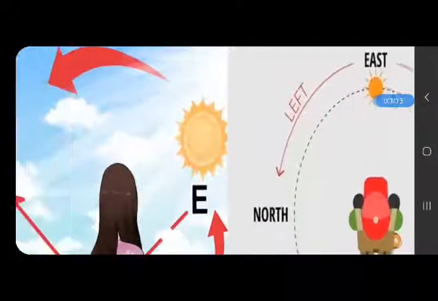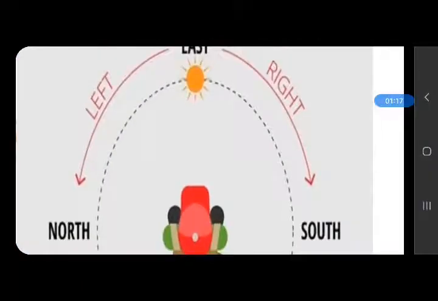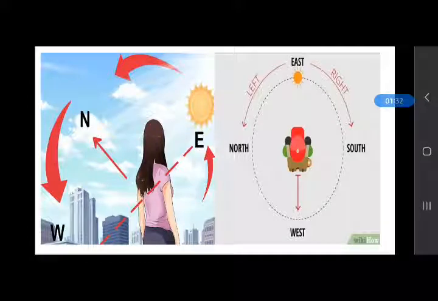Okay, left north and right south. These are the directions when we face the rising sun. Okay, rising sun, left north, right south, face east, backside west. Understand? See the pictures carefully and try to remember it.